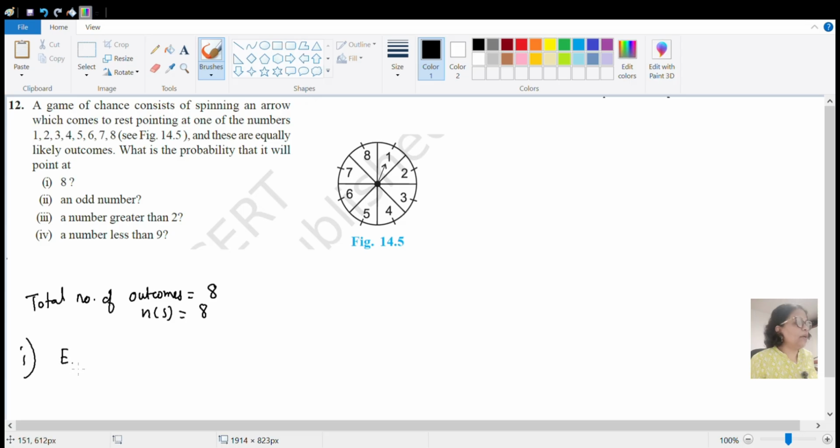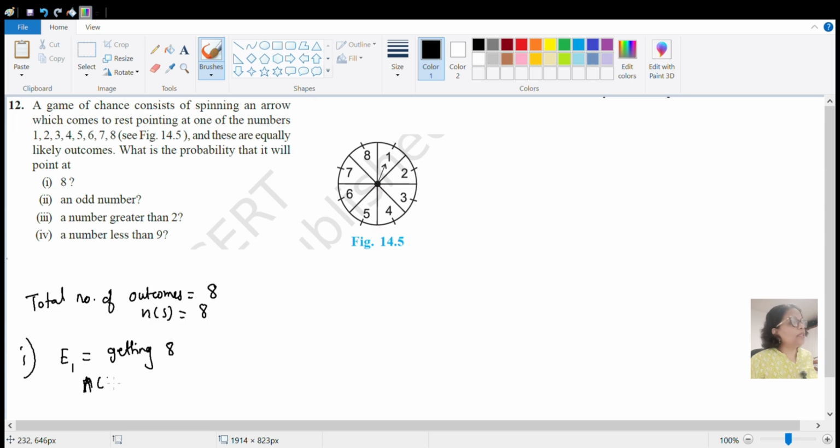Let E1 be the event of getting 8, right? So the number of ways you will get this 8 will be how much?